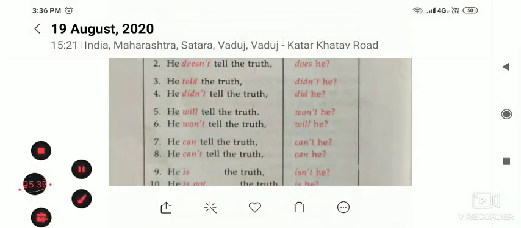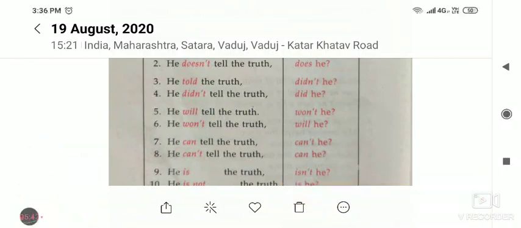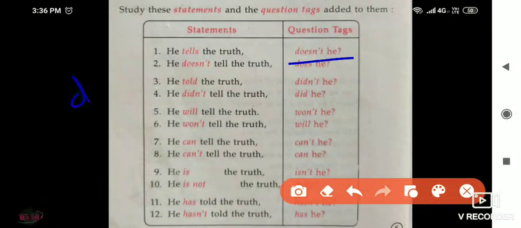If does not, it becomes doesn't. Doesn't means does not. Does not means doesn't.